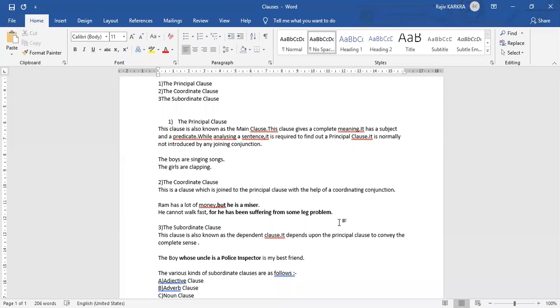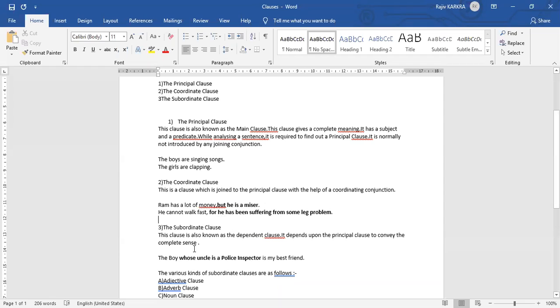"For he has been suffering from some leg problem." This in itself cannot make a sentence. It needs a joining conjunction with the principal clause. Only then does it become a full-fledged sentence, right? So this is the coordinate clause: for he has been suffering from some leg problem.